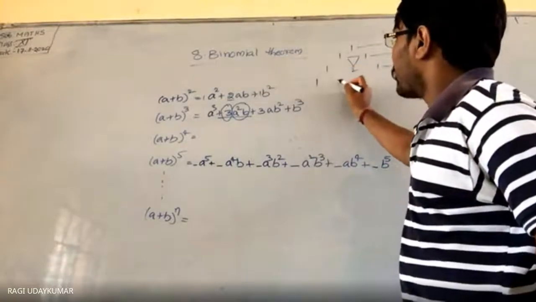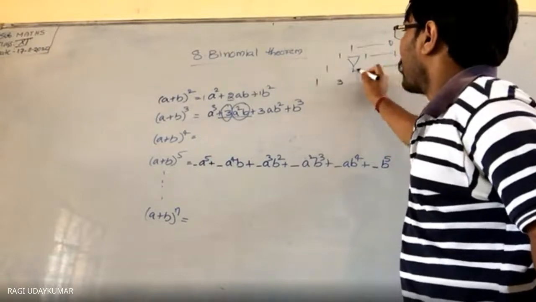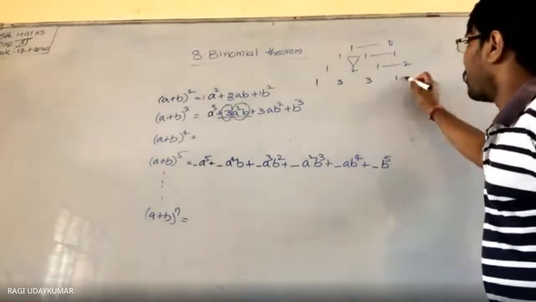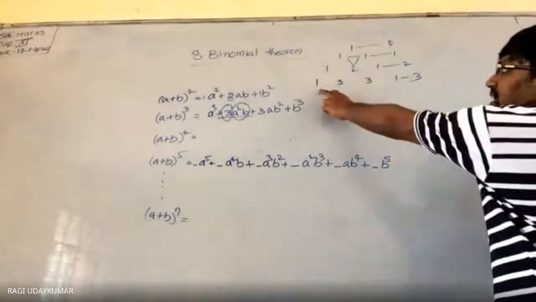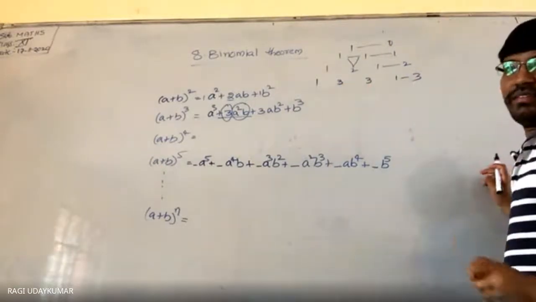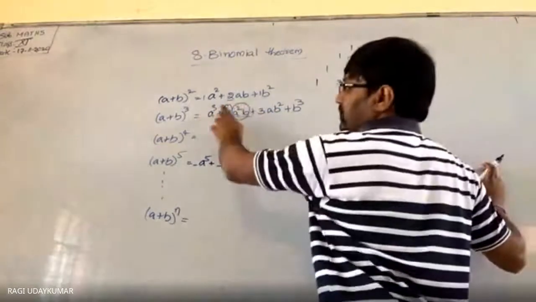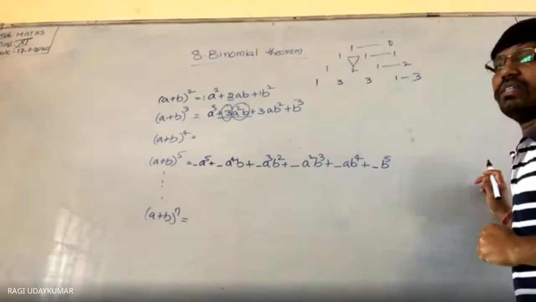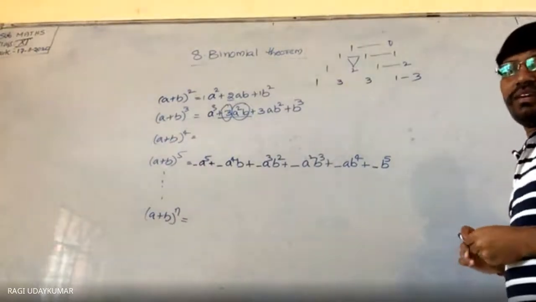ये दोनों को ऐड करके बीच में लिखो 3. ये दोनों को ऐड करके बीच में लिखो. And ये 1 as it is. So whenever power 3 you are having, the coefficients are 1, 3, 3, 1. Okay? Did you get my point?